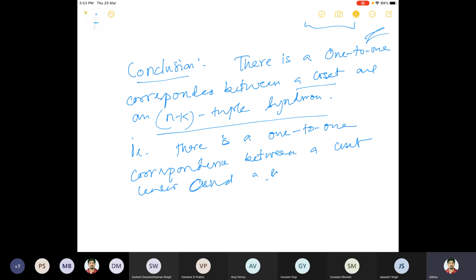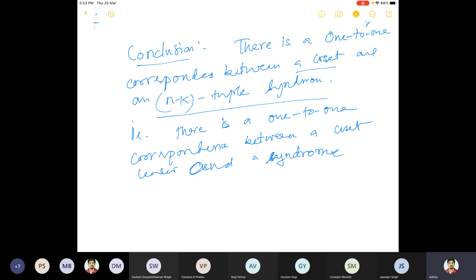Now, due to this one-to-one correspondence, our job is easy now. Easy in the sense that we can use this correspondence to rectify the error, because once we know the syndrome, we know the error connected to it.